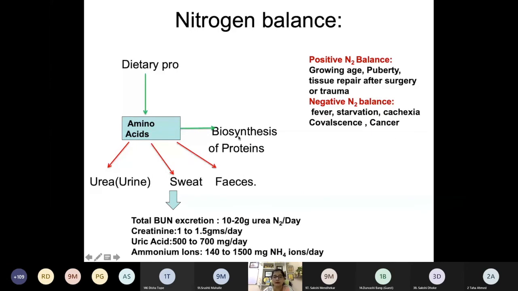So remember this nitrogen balance, you may get a short note on it. You should know what nitrogen balance is, how it is maintained, and what the conditions are where you get positive and negative nitrogen balance. Okay, is nitrogen balance clear to you?